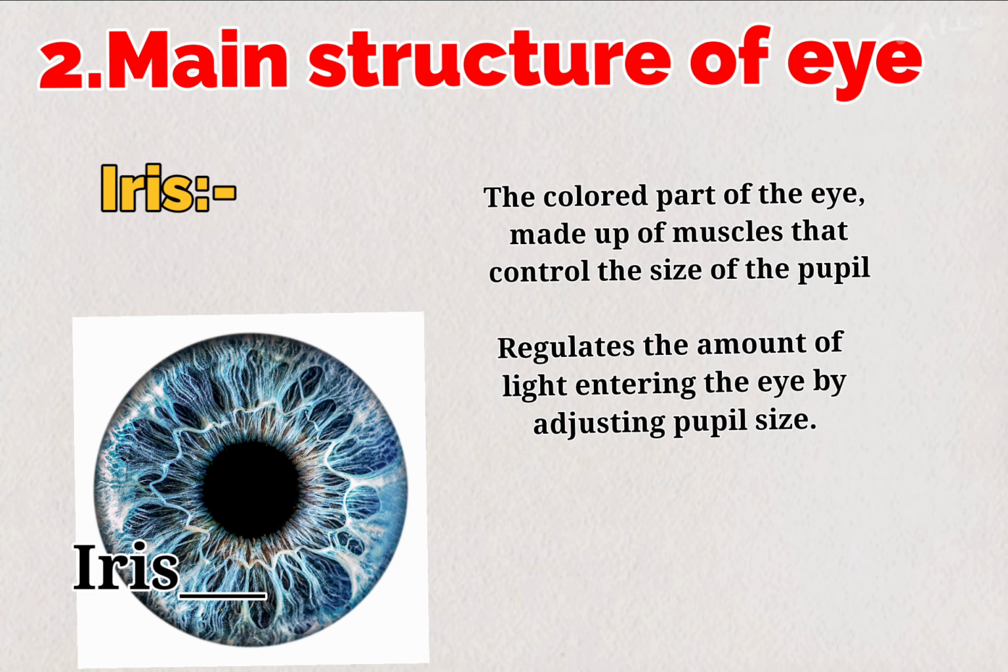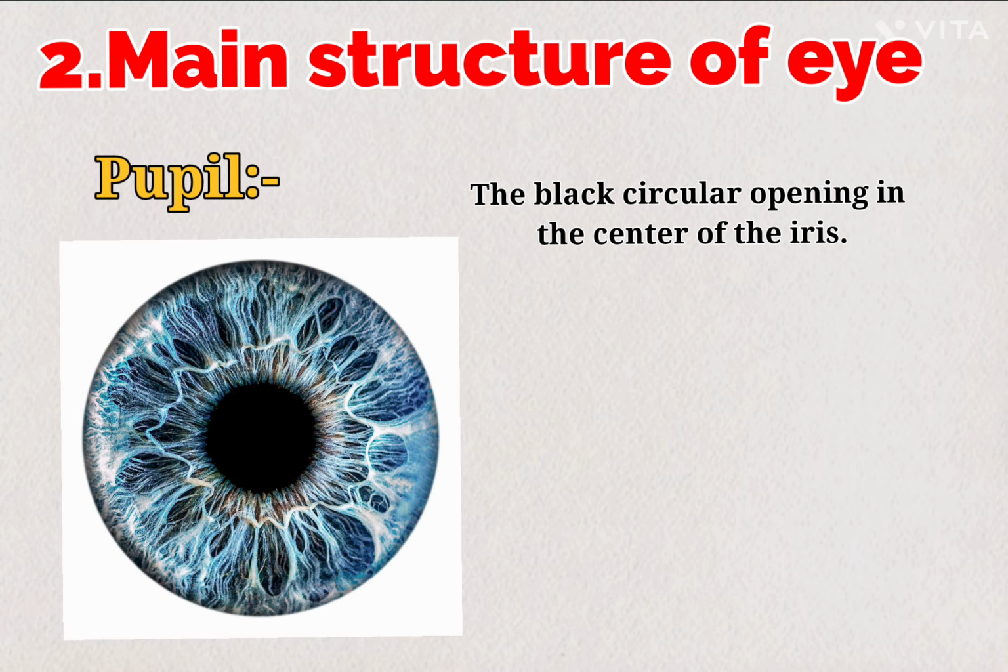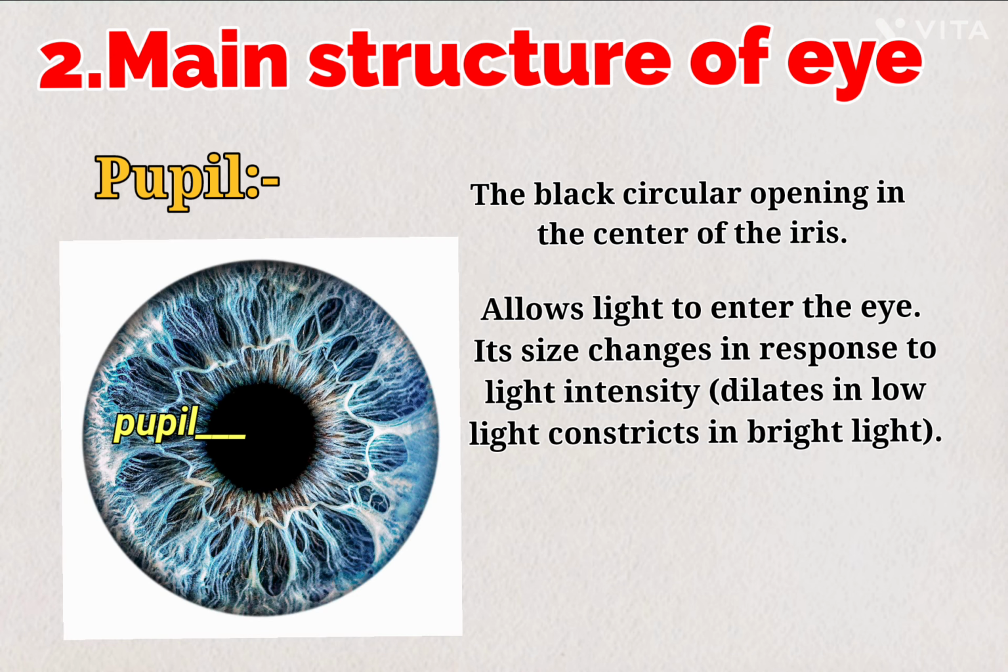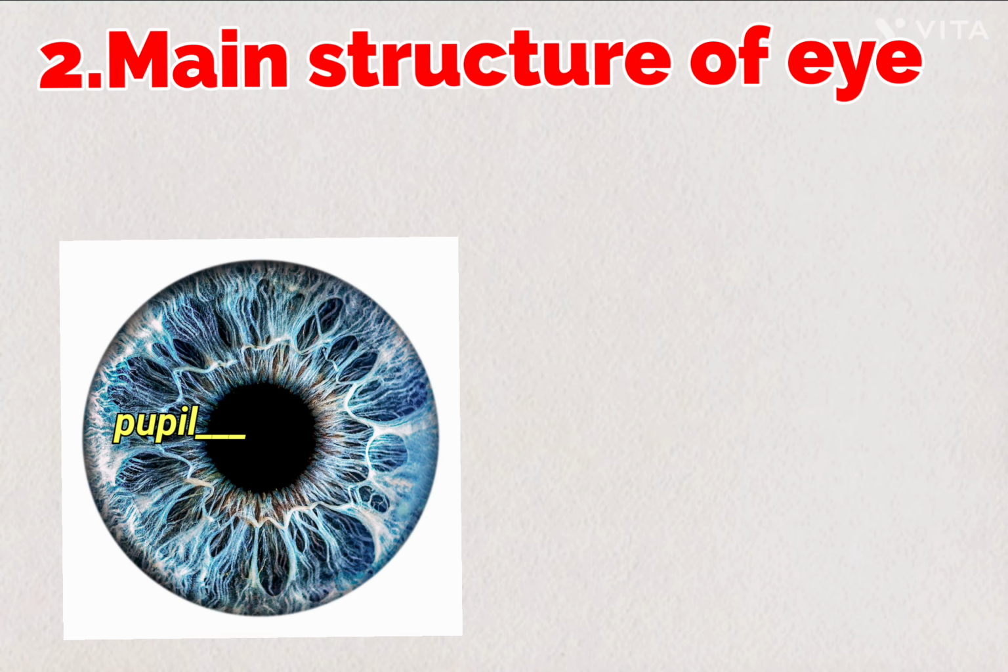Third, iris, the colored part of the eye made up of muscles that control the size of the pupil, regulating the amount of light entering the eye. Fourth, pupil, the black circular opening in the center of the eye, allows light to enter the eye. Its size changes in response to light intensity.